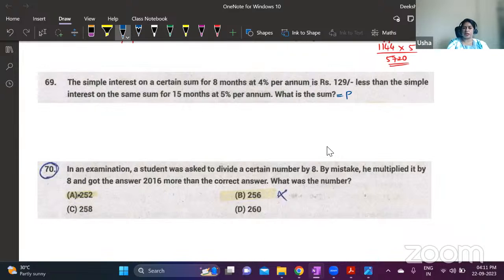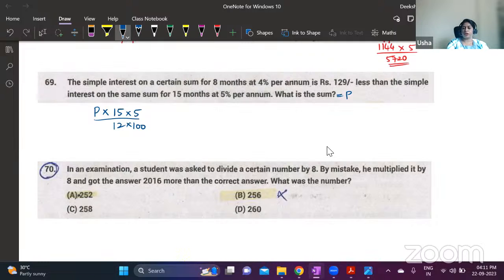This one is less, right? We will write the greater one first and then subtract the smaller one. So this one is greater. I'll write the simple interest for this first. Simple interest is principal amount into time, which is 15 months divided by 12 to convert it into years, and then the rate of interest is 5 per annum, so 5 by 100. The formula is PTR by 100.